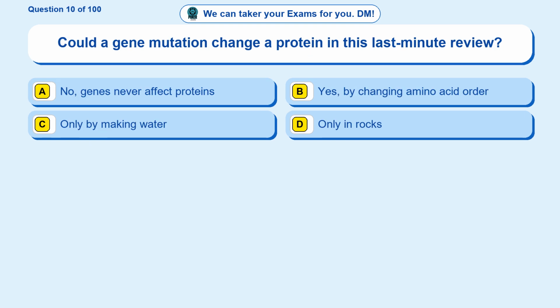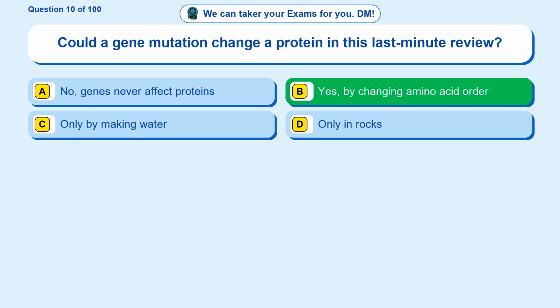Question 10. Could a gene mutation change a protein in this last-minute review? Option A. No, genes never affect proteins. Option B. Yes, by changing amino acid order. Option C. Only by making water. Option D. Only in rocks. The correct answer is option B. Yes, by changing amino acid order.